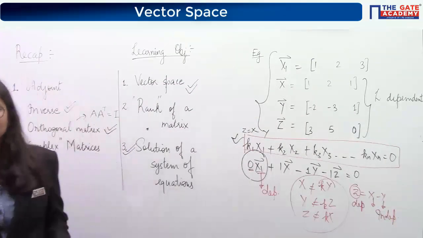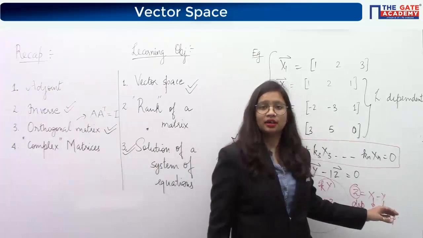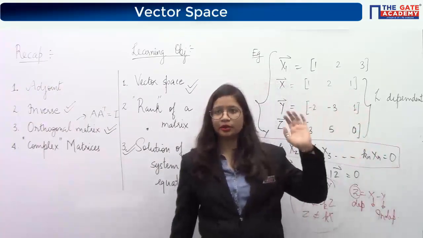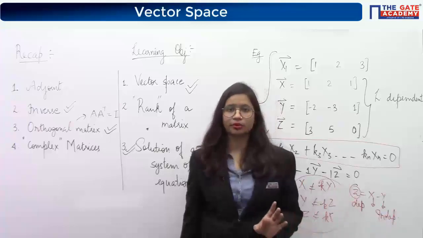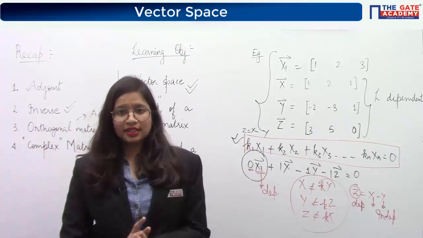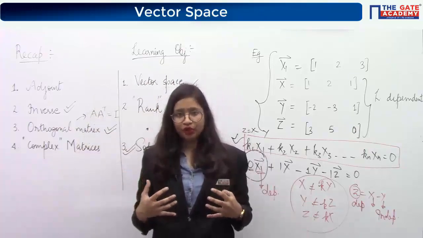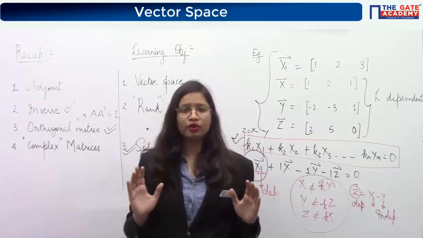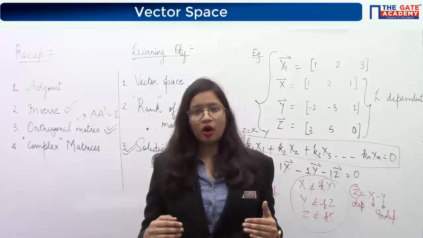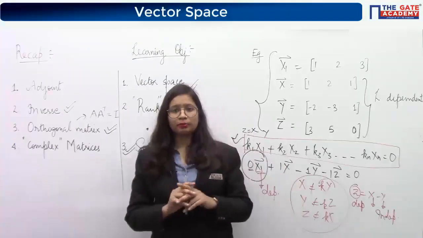You cannot write z if you don't have x and y. But x is independent, it is not affected by y or by z, if you are following this relationship. One more thing I would like to emphasize is that from the syllabus or GATE point of view, the focus will not be on which one is dependent, but on how many are dependent. The question will not always be which.